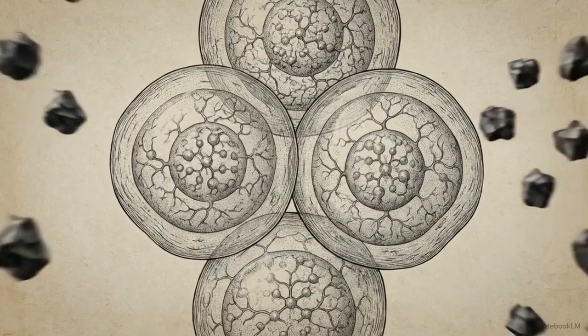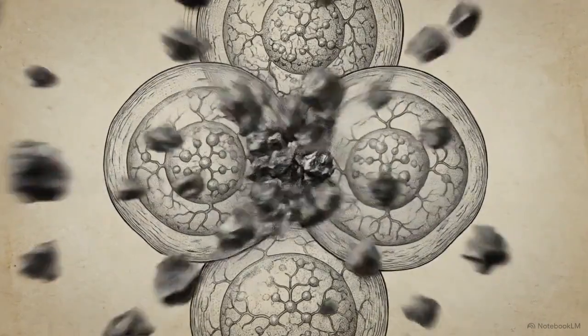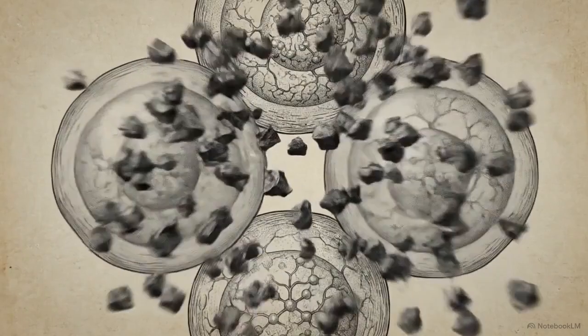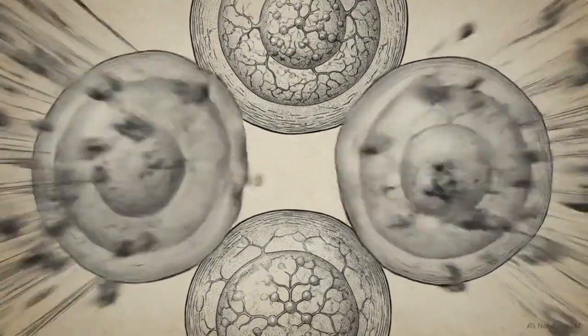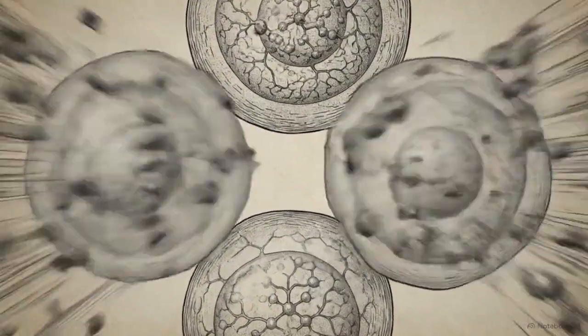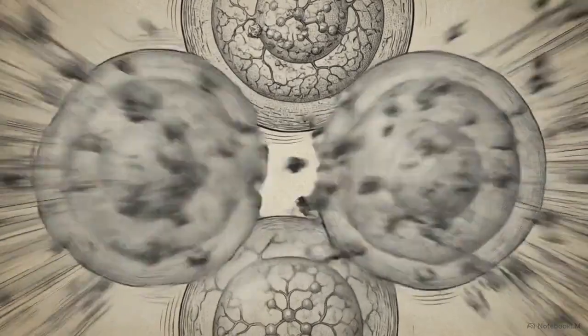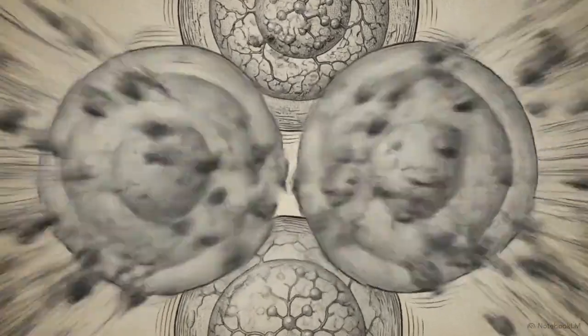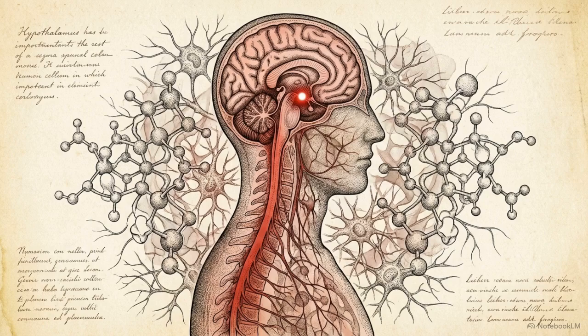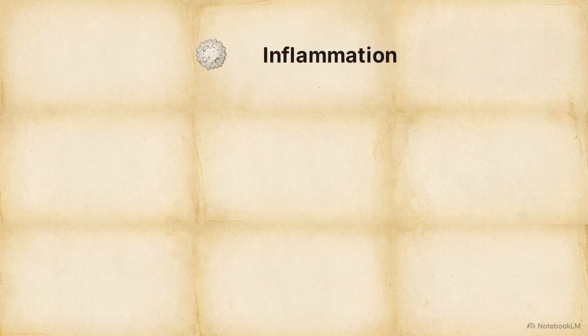When peripheral stimuli like lipopolysaccharides or cytokines, specifically IL-1, IL-6, and TNF-alpha, breach cellular defenses, they trigger an immediate, aggressive inflammatory response. These localized inflammatory signals travel directly to the brain, reaching the hypothalamus to stimulate the release of corticotropin-releasing hormone, or CRH. This linear flowchart maps the standard biological response.